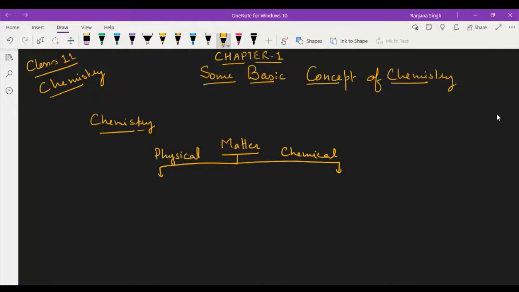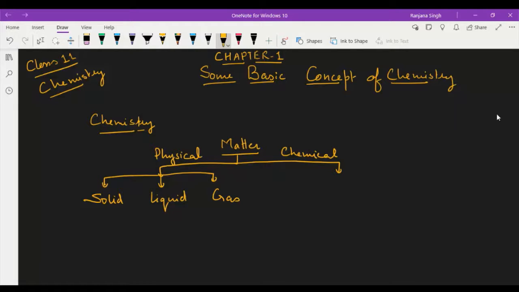On the basis of physical state, it can be divided into three main categories, that is solid, liquid and gas, right? You can define solid, liquid and gas easily.